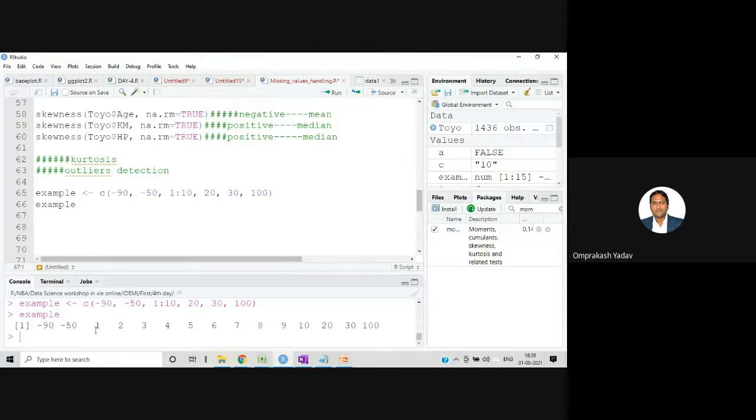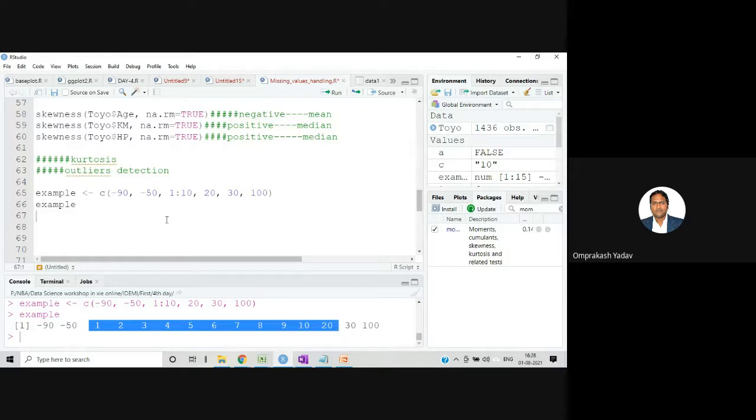This is 1 to 10, so 1 to 10, and 20 even we can consider, right? But obviously this 30 seems to me an outlier, even 100, obviously this is an outlier. And here minus 50 and minus 90 are outliers in this particular case. And this seems to be our normal data, right?